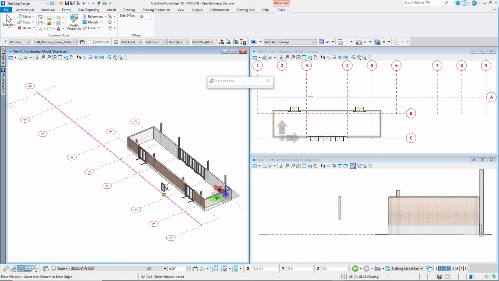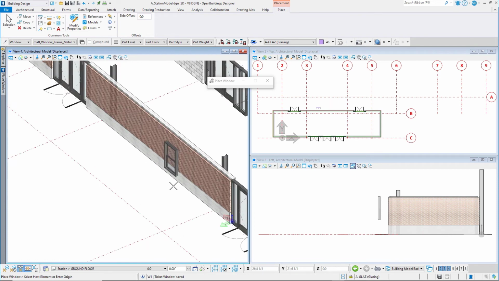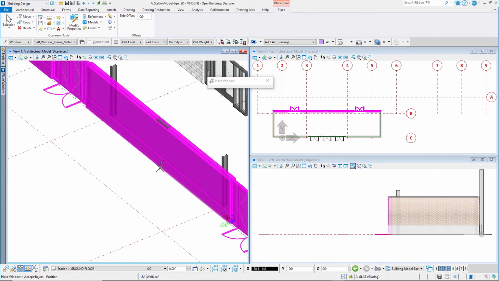Place the window in the model at the platform side of the station building. Select the exterior brick wall where the window is to be placed. You can work in any view. Next, select the placement point along the wall.